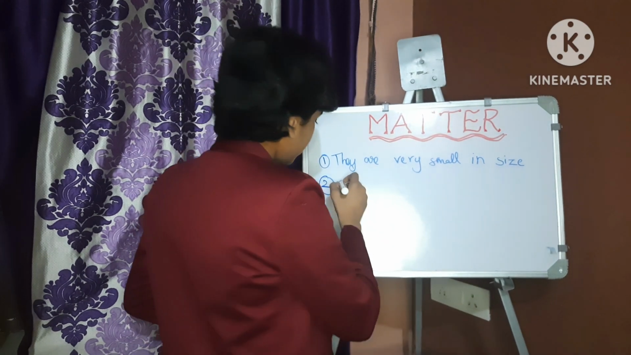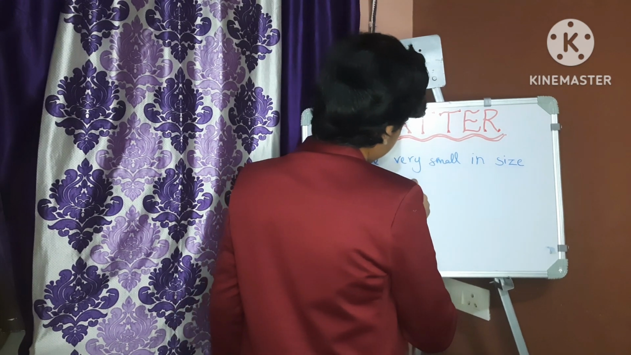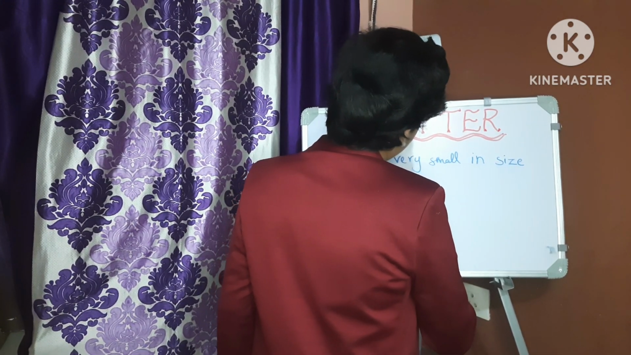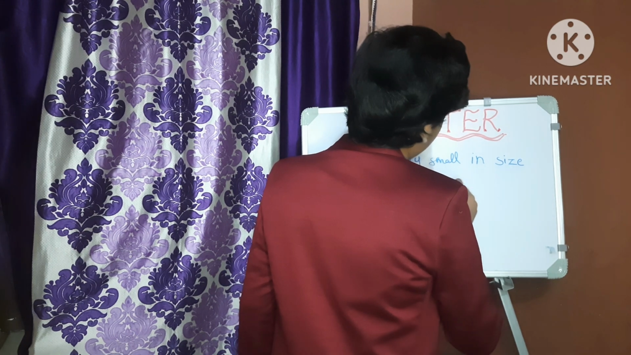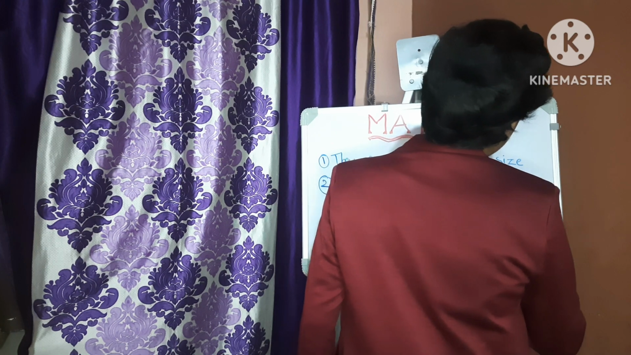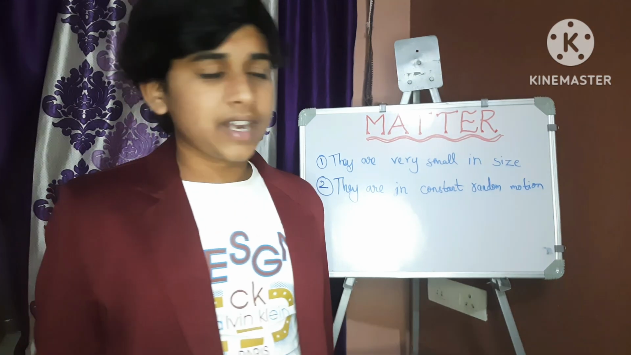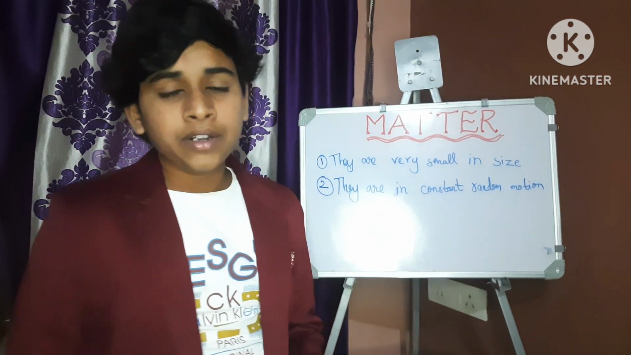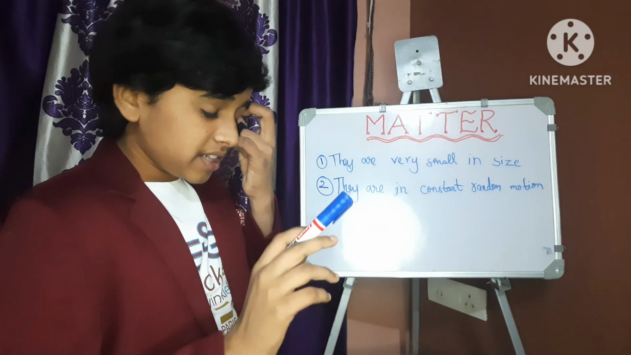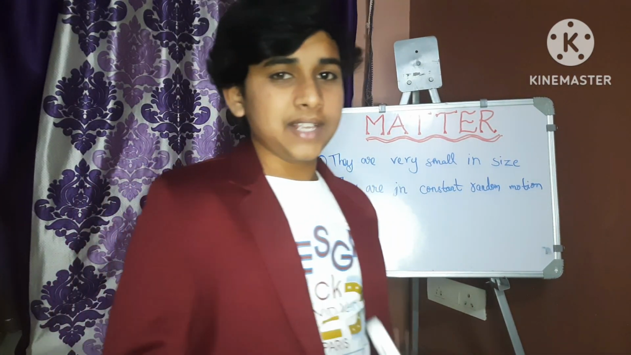The second characteristic is that the molecules are in constant random motion. We discussed that matter is made up of so many molecules, right? Those molecules are not in a rest position. They are in constant random motion. That means they continuously move from one place to another place. They will not stay at a single place.